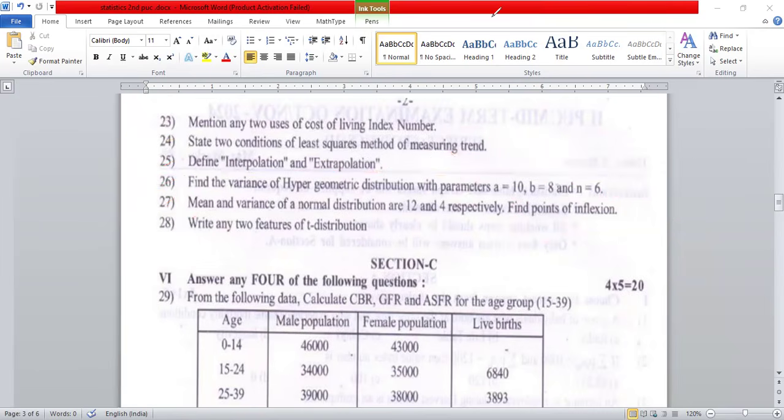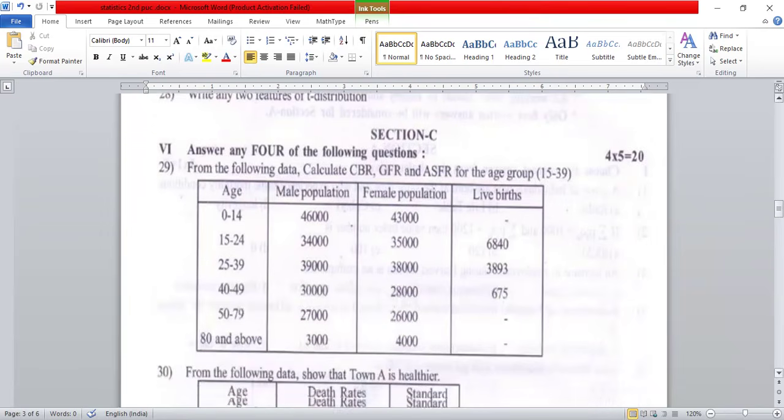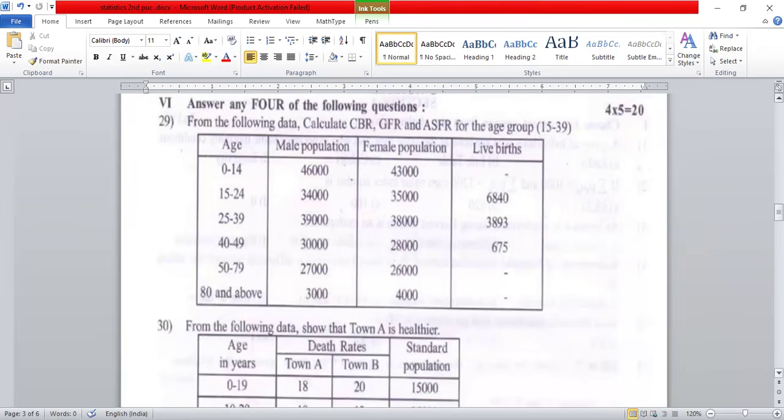The next one is a very important one, the 5-mark questions. There are 2 mains for the 5-mark question. So kindly remember section C. So 7 questions are there. You are able to write 4 questions. Very simple, guys. Even if you don't know theoretical distribution, we are able to write very easily.